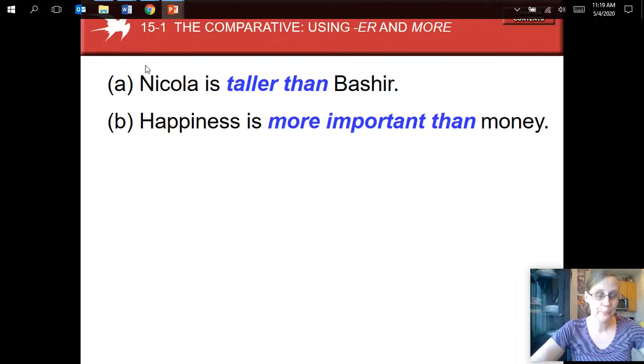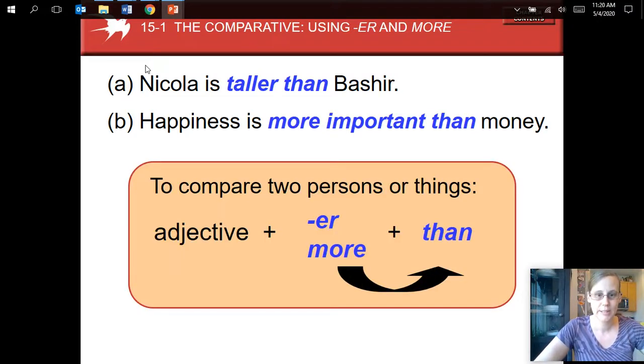Okay, so we have those 2 examples. Nicola is taller than Bashir. Happiness is more important than money, right? So there are 2 different forms for comparatives when we're using adjectives to compare, right? So with our 1-syllable short words or the adjectives that end in Y, we add ER.